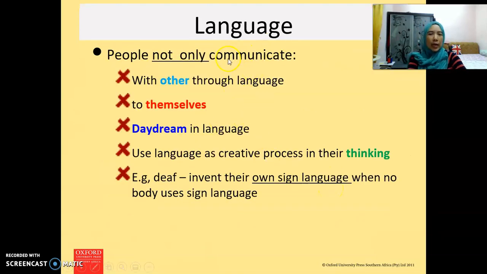And okay, we're moving to language. Language, I'm going to cover in the next part regarding language.